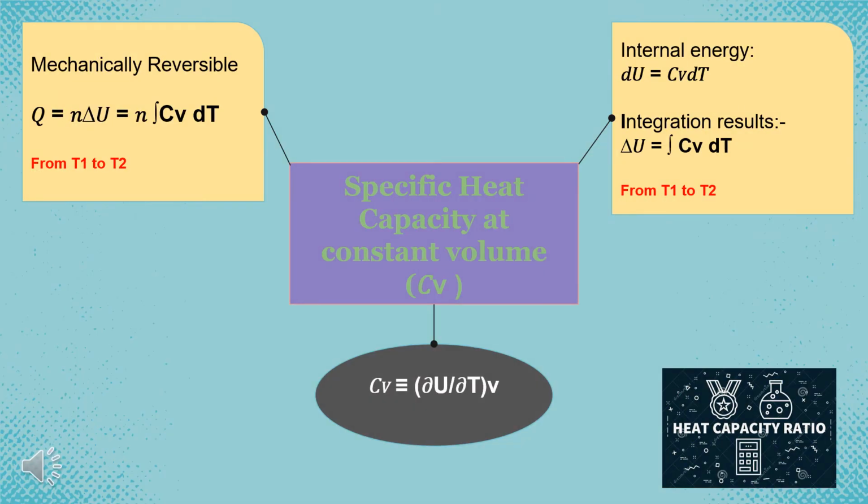Next is specific heat capacity at constant volume, Cv. The formula is Cv equals dU divided by dT at constant volume. When we rearrange the formula, we get dU equals Cv dT. Through integration, we get the change in internal energy as the integral of Cv dT from temperature 1 to temperature 2. In a mechanically reversible process, Q equals the number of moles multiplied by the change in internal energy, which also equals the number of moles multiplied by the integral of Cv dT from temperature 1 to temperature 2.